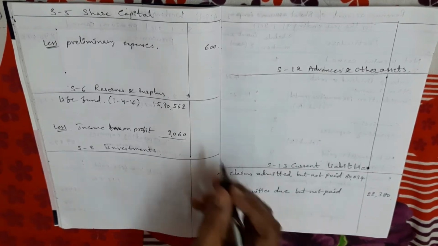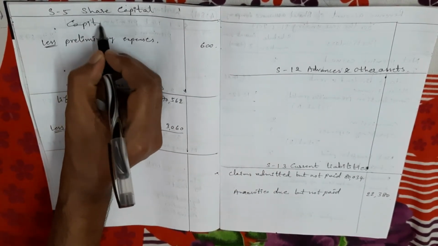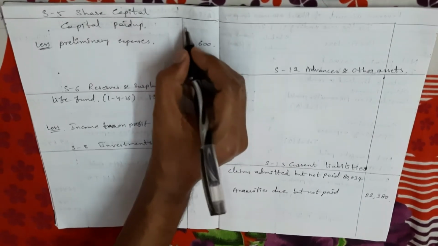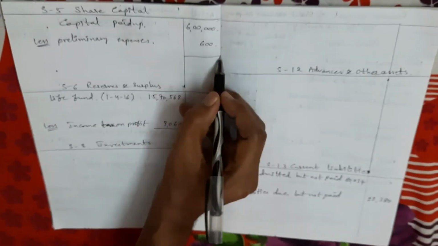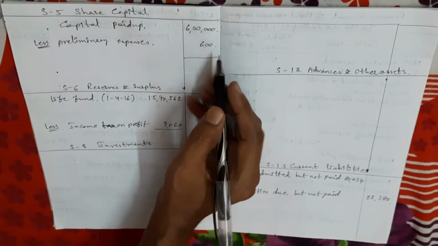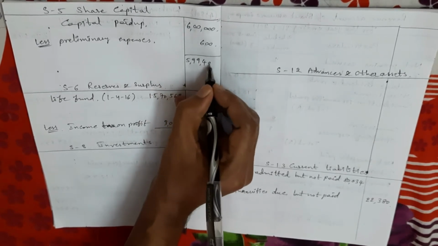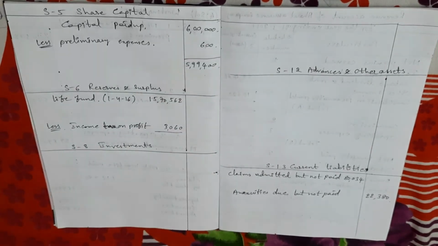Capital paid up comes in the capital schedule, that is schedule number 5. Paid up capital is 6 lakhs. We wrote preliminary expenses now, so minus 600. The balance is 5 lakhs 99,400 rupees. Net capital amount is 5 lakhs 99,400 rupees.